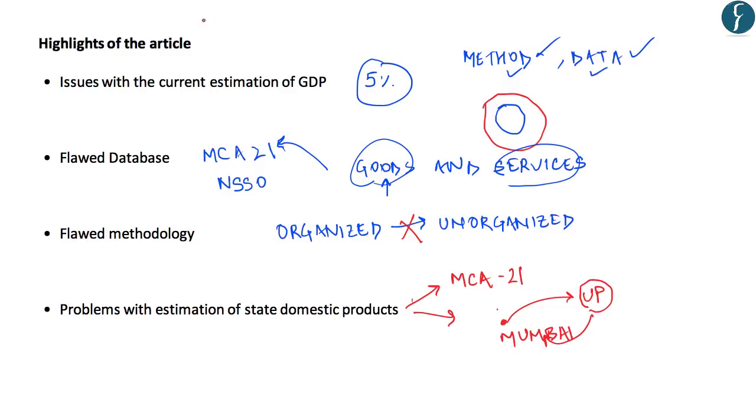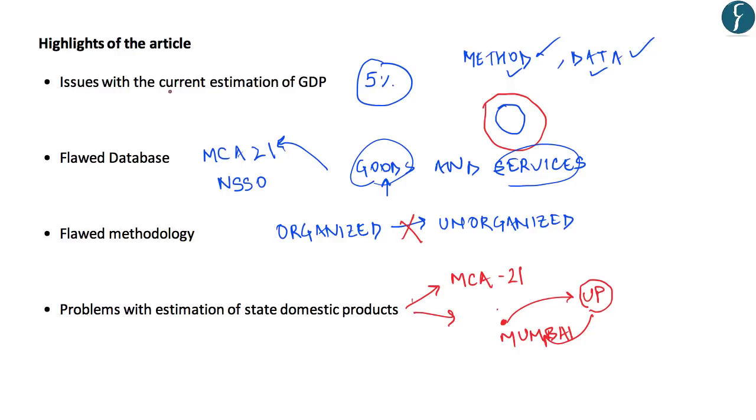So these are the major flaws with the current estimation of our GDP. Also, the present ground realities are in stark contrast to the official GDP estimates. We have to realize that larger data sets do not necessarily translate into better GDP estimates. Unfortunately, it is the integrity of the data which would ensure correct GDP estimates.